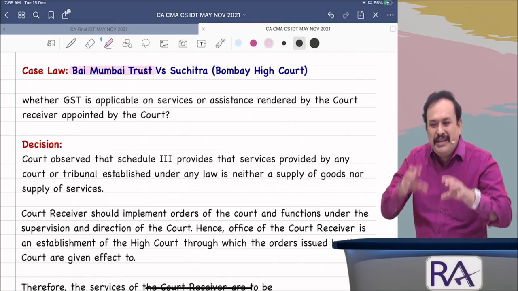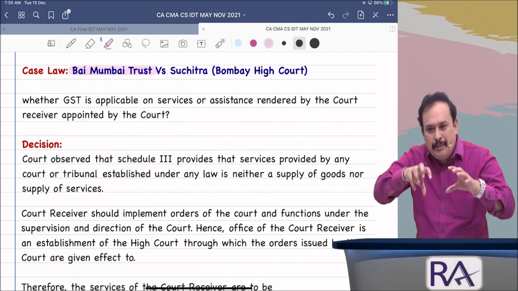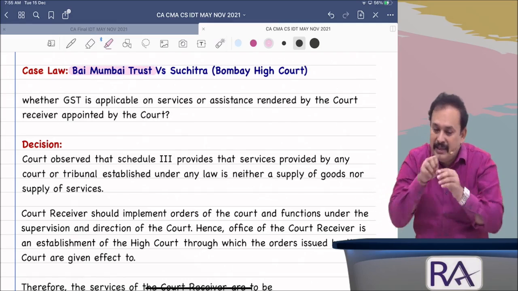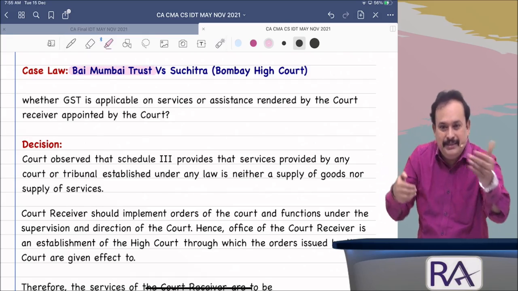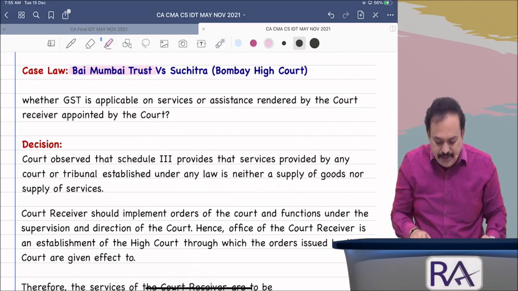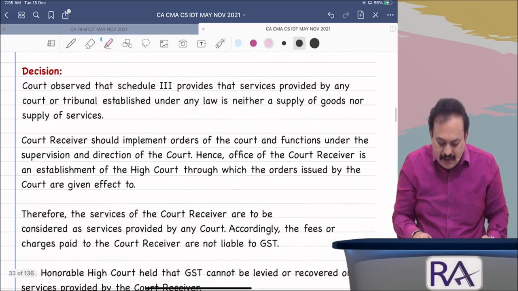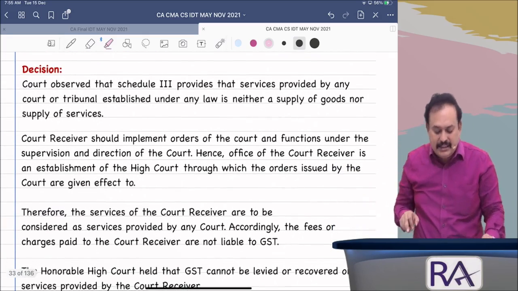The court cannot carry out the activity itself at the receiver stage. The receiver will carry out the activity on behalf of the court, as if the court carried out the activity. So, in the given case, the decision given by the Bombay High Court is as follows.